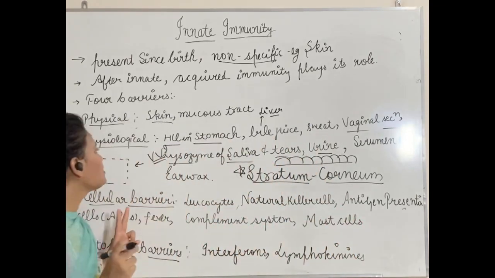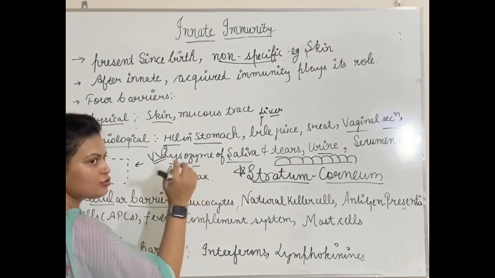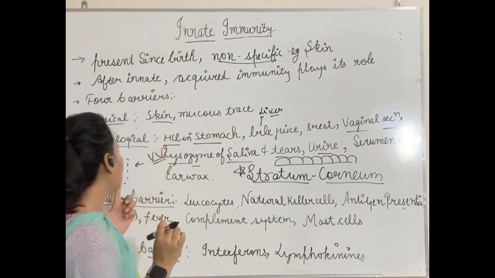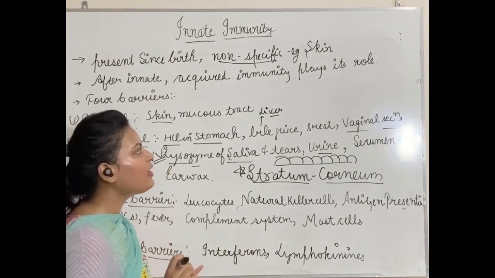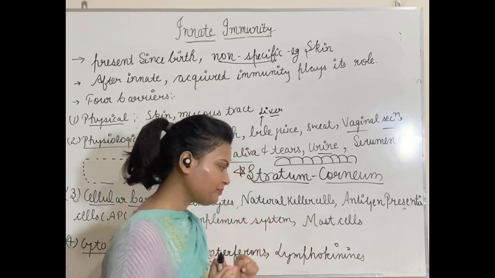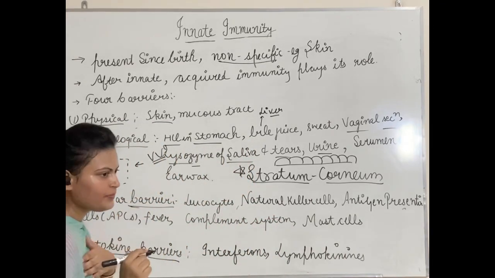So in physiological barriers, two things are very important, two questions. The first one is lysozyme, which I told you, that is, which part is acted upon by lysozyme, and the second one is stratum corneum, the outermost layer of skin. Now we will talk about cellular barriers.